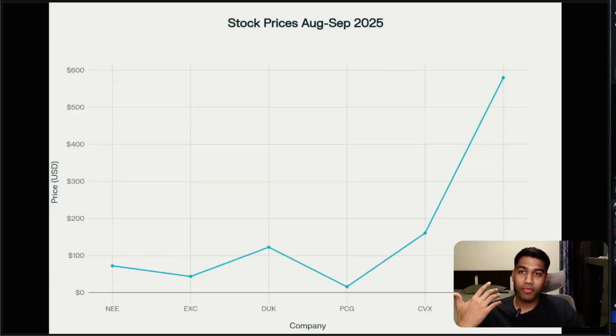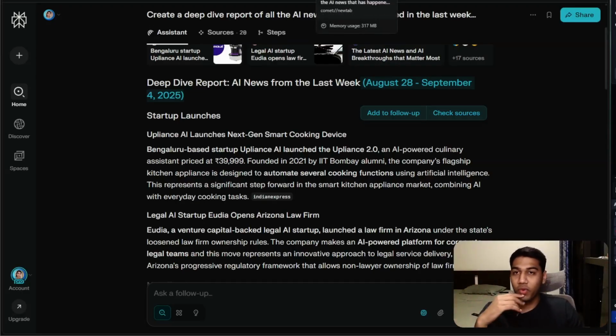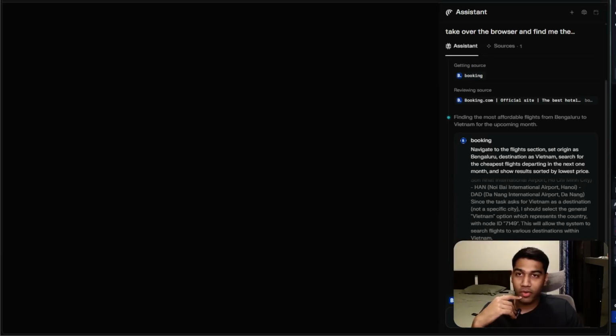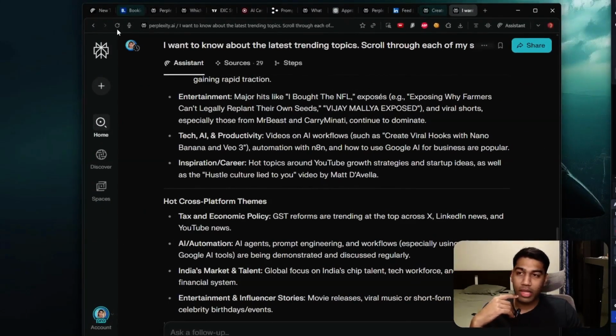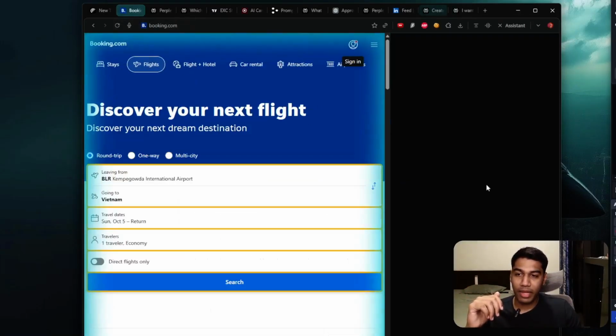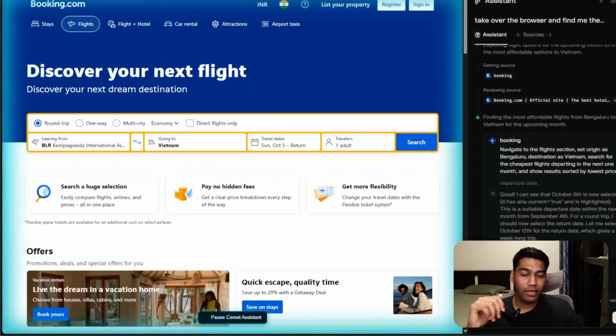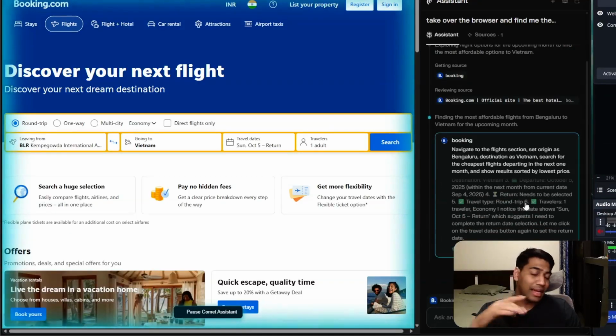And I'm just going to close a couple of tabs so we can see that, again, there is nothing that we need to do. It just keeps running. And just to see how it's working, you can see there is a blue, comet style color available here. And I can come back here and as you can see, it's still running and doing stuff by itself, right? So yeah, it's pretty cool. Let's just see, it's going to navigate to the flight section, and it's going to take a couple of things and keep doing its own thing until it finds us flights, which is just crazy.